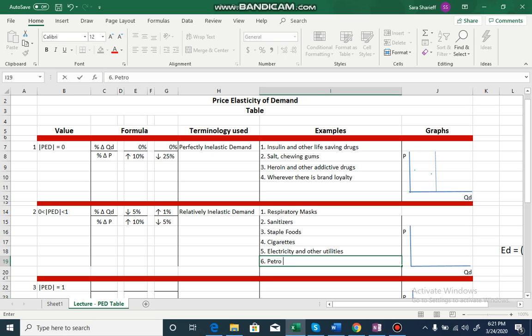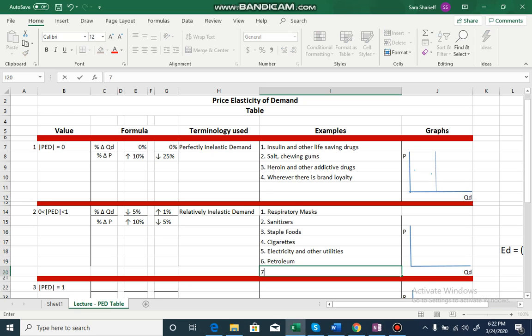What else? Petroleum also. This good was appearing in my mind. Petroleum has a fairly inelastic demand, at least currently in the short run. The world is moving towards renewable energy resources like tidal energy, solar energy, natural gas, but presently petroleum still has a fairly inelastic demand, at least in the short run. In the long run, its demand might become elastic.